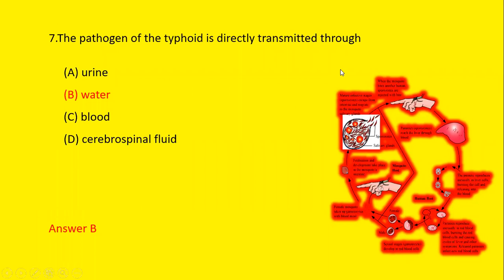Seventh question is, the pathogen of the typhoid is directly transmitted through, first option is urine, second is water, third is blood, and fourth is cerebrospinal fluid. So the pathogen of typhoid is directly transferred through water. So option B is the correct answer.